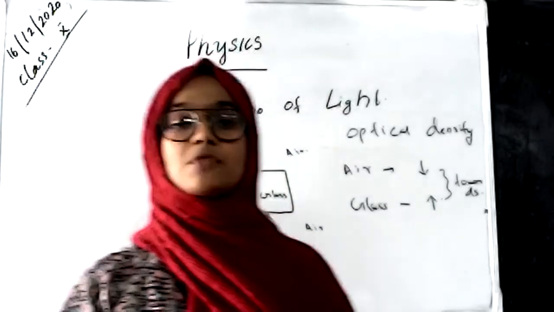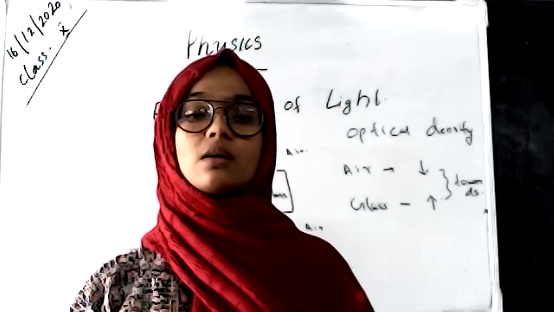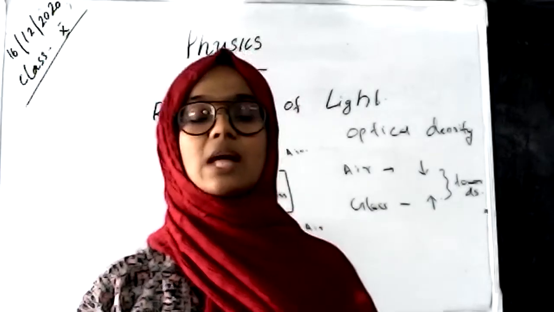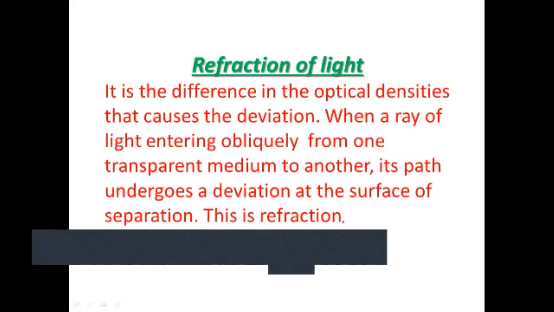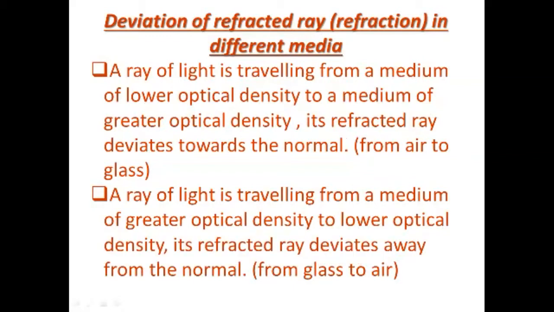So next we have to discuss through a slide the difference between these two types of refraction, which is basically different in the media. Deviation of refracted ray or refraction in different media. A ray of light is traveling from a medium of lower optical density to a medium of greater optical density.